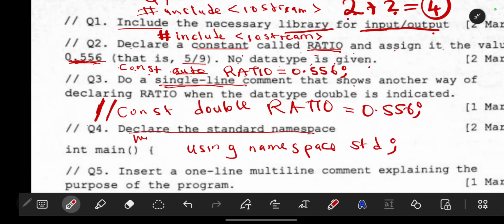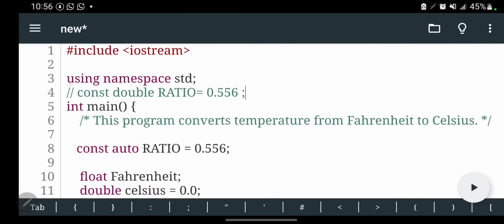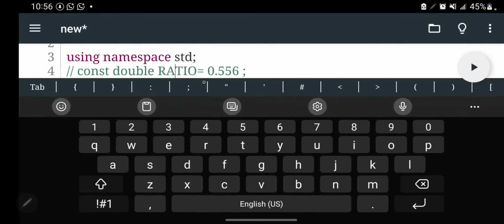So when you declare this, it means the standard, and just using this allows you to use cout properly and cin. It will be recognized. Like each time you write cin, you have to put the std like this. That is how you write without the namespace. Even here you can put std. Now to avoid that, when you use standard namespace std, it allows you to display the information like that. So this is what we mean using namespace std.